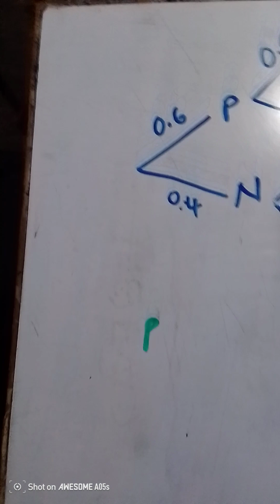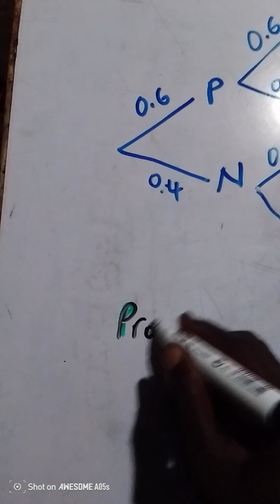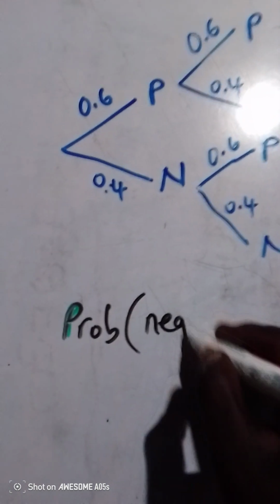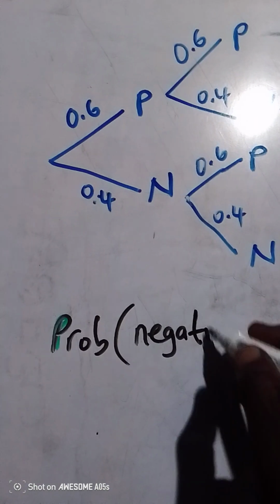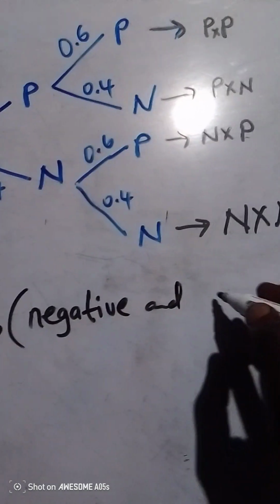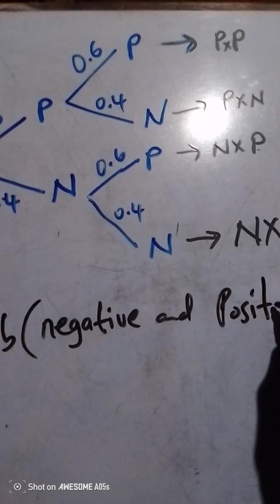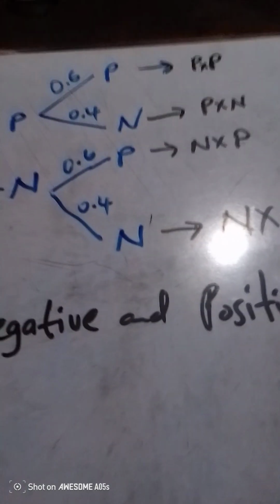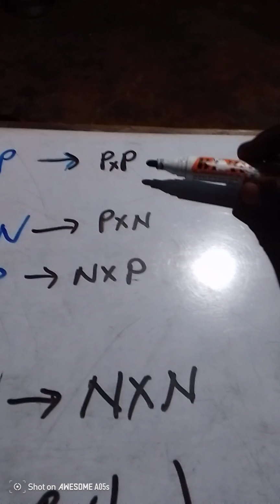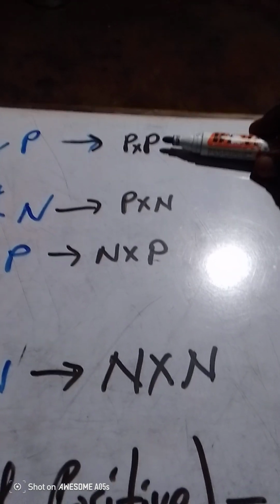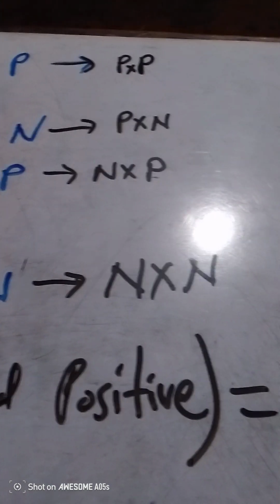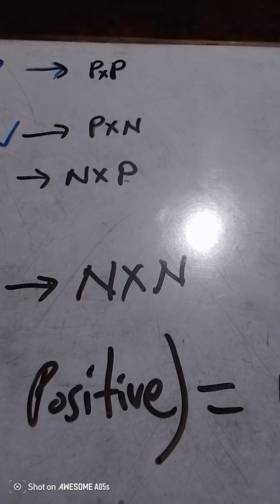So in this case, we are going to say probability of negative and positive. As long as they are different, then we are going to consider that. So check from these totals. Is this negative and positive? No. Is this negative and positive? Yes. So we have got this one, which is P times N.